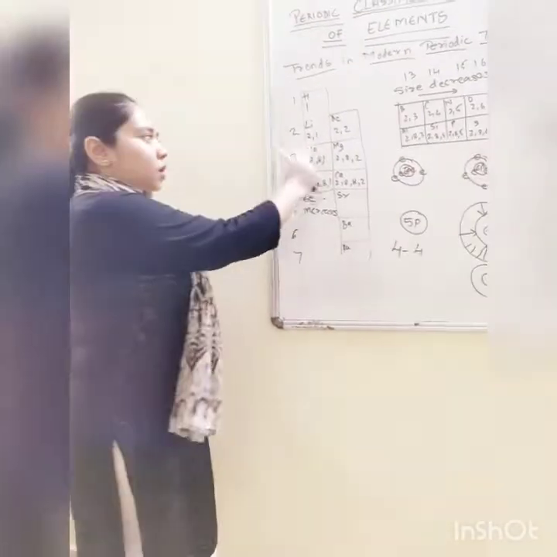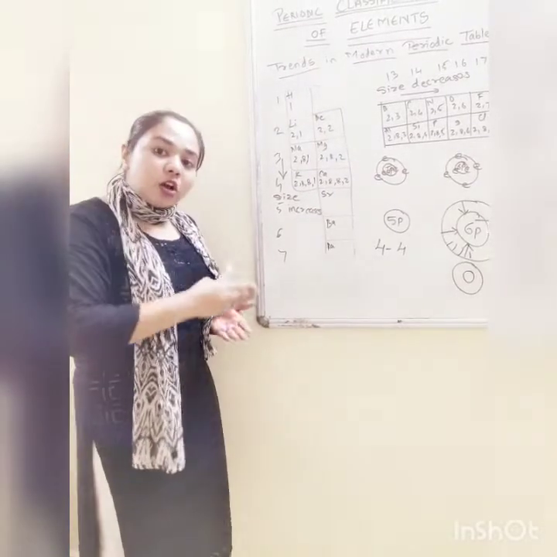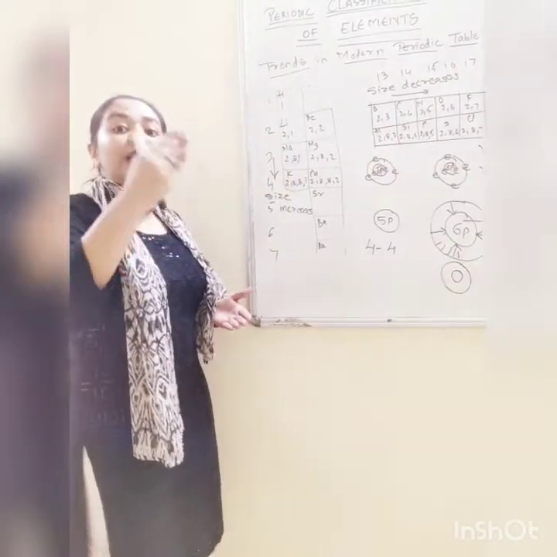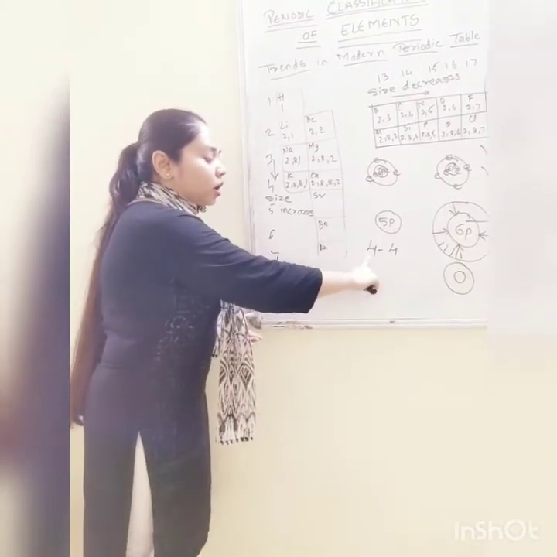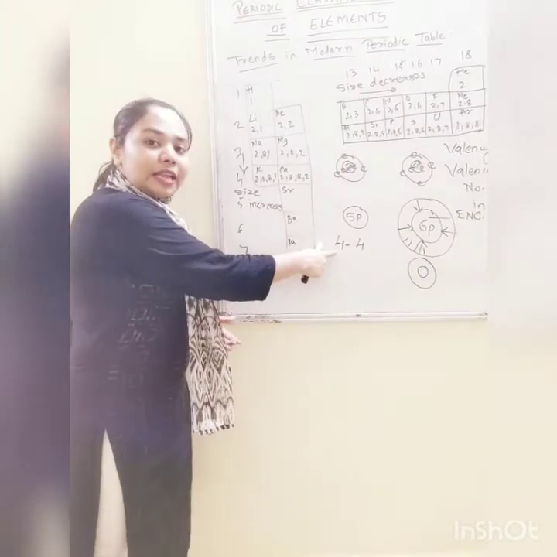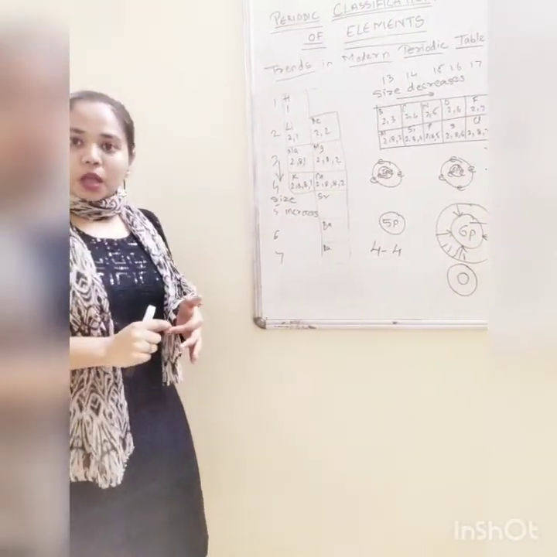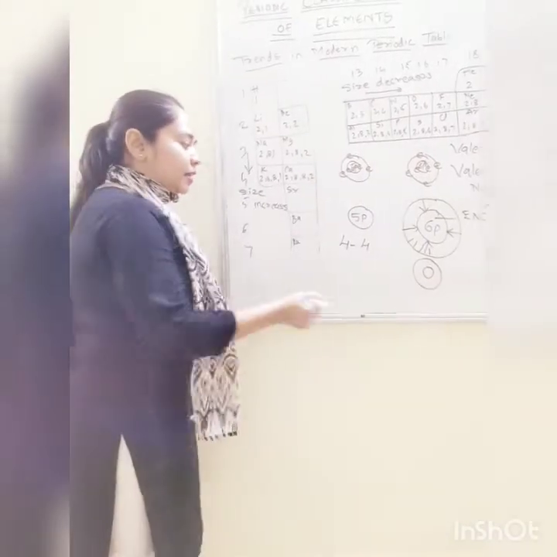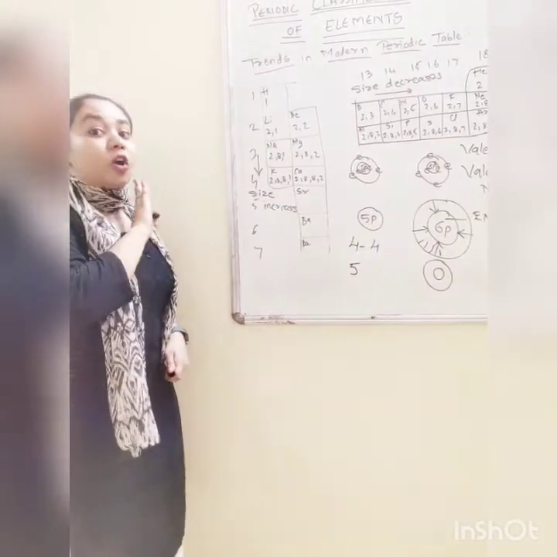See, here sodium has valence electron 1. Its valency is also 1 because it is going to donate that 1 electron. So when you go from left to right and the valence electron is 4, valency also remains 4. But if the valence electron becomes 5, the valency will not remain 5.